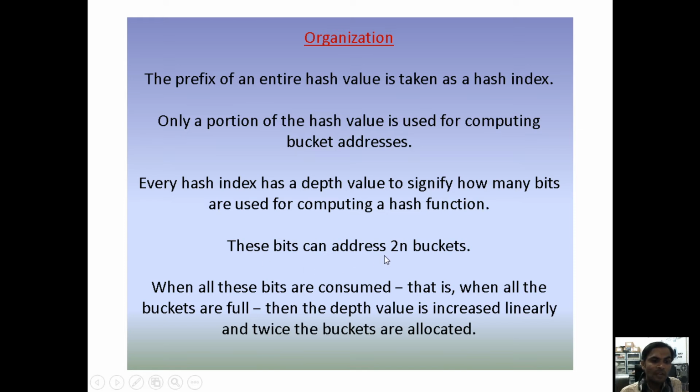These bits can be addressed to n buckets, with the help of 2 to the power of n buckets. Similarly, for the decimal number 8, when you are converting it into binary, if you are taking 2 to the power of 0, 2 to the power of 1, 2 square, 2 cube, 2 cube means 8. Means for 2 to the power of 3, we compulsorily should take a 4 digit number.